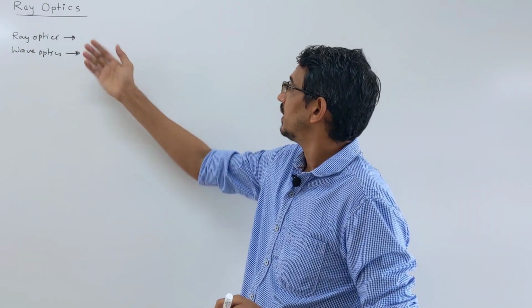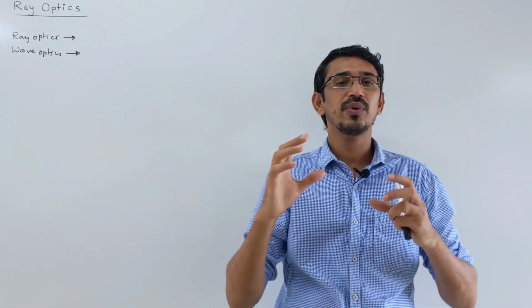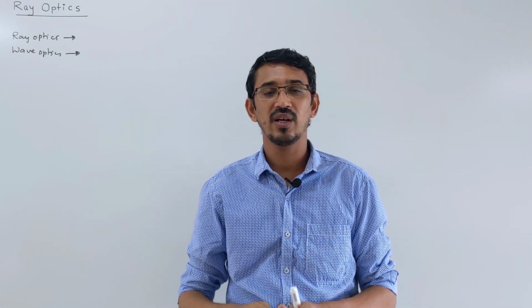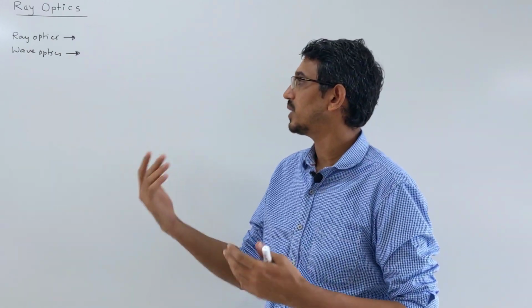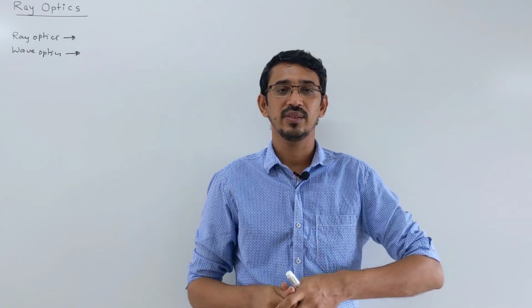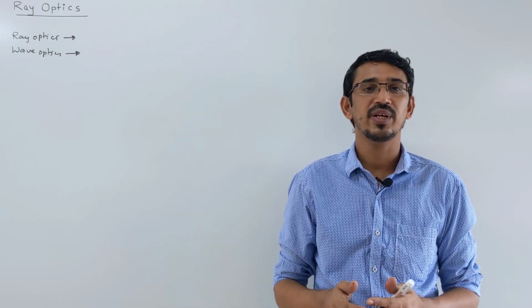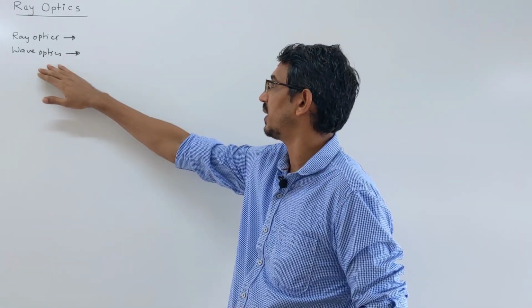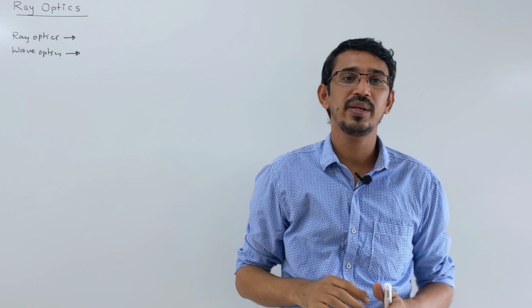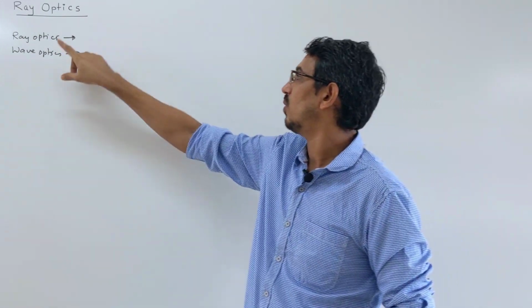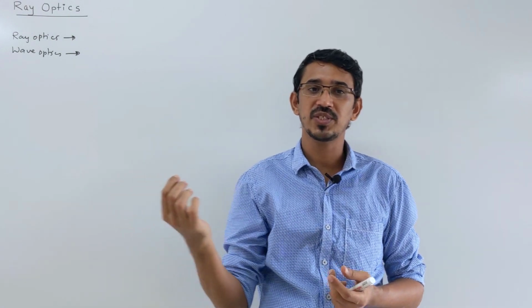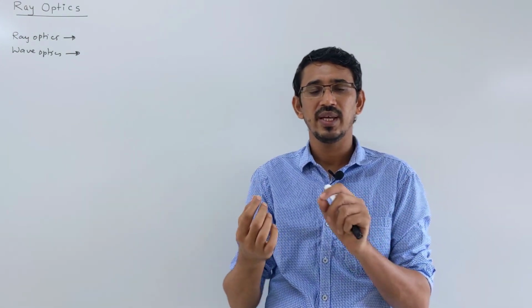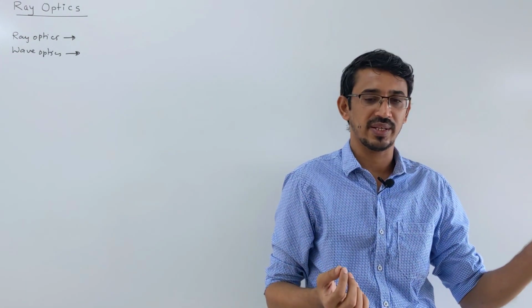Then in the second topic we assume light as energy. A large number of photons are coming, and they cause phenomena like interference, diffraction, polarization. These things we will learn there. Right now we are learning ray optics. So here all the phenomena we learn by assuming that light is a simple beam traveling in a straight line, right?